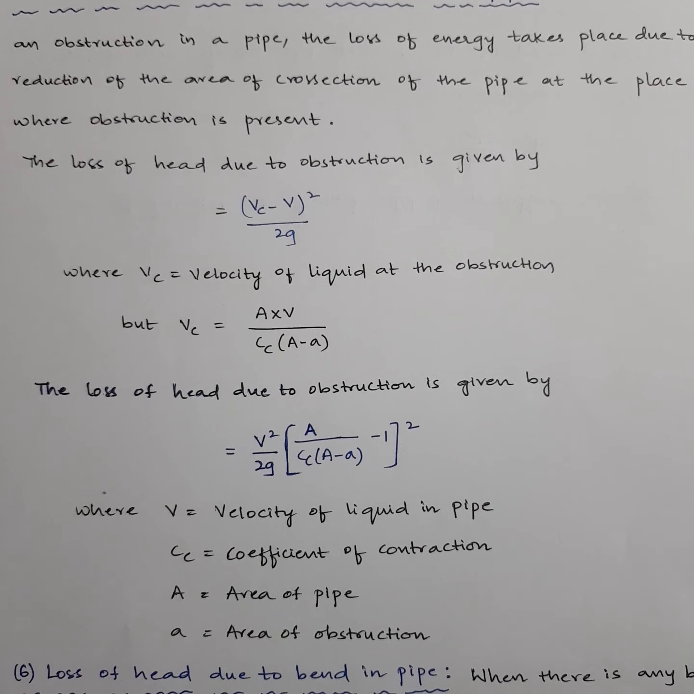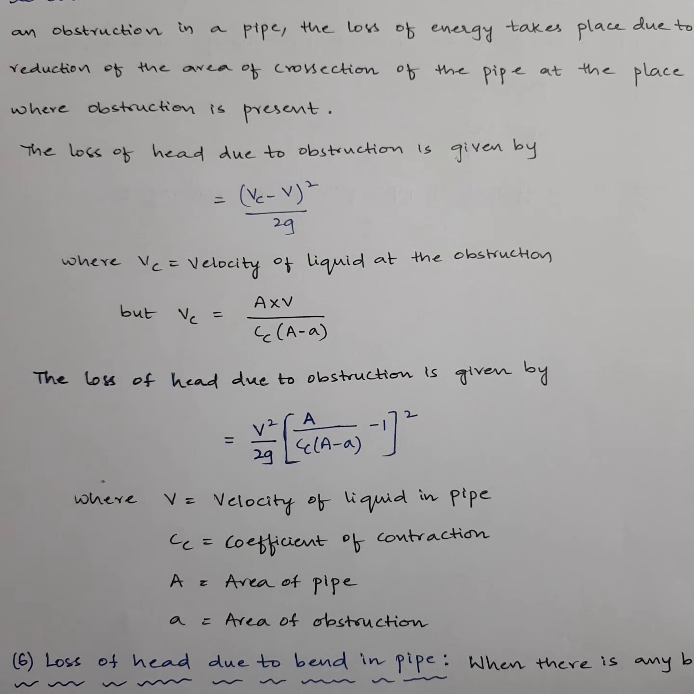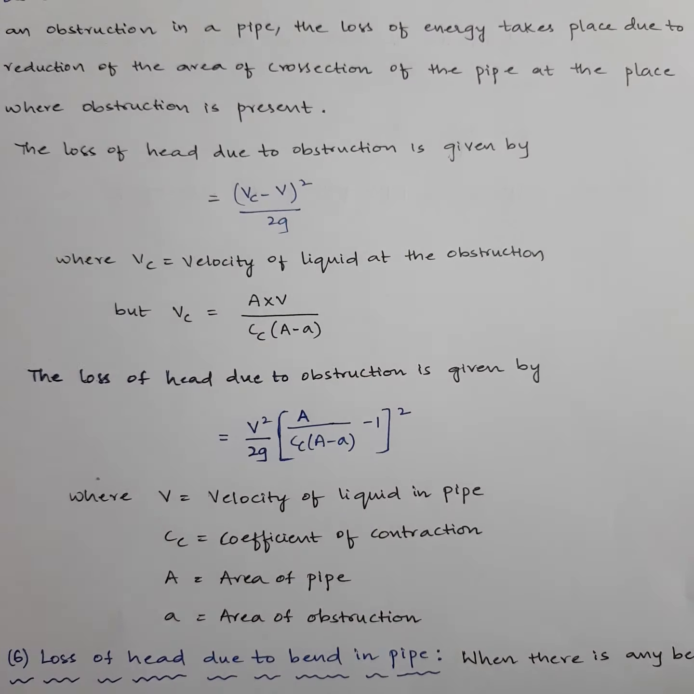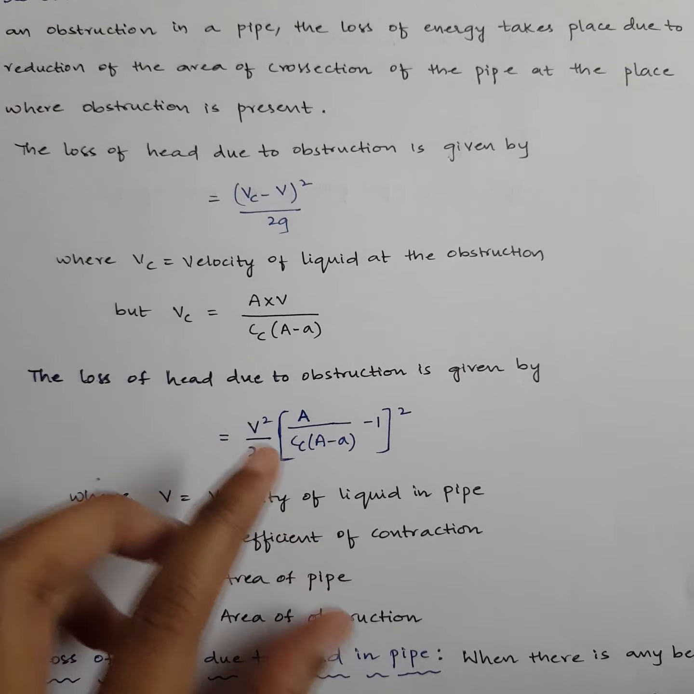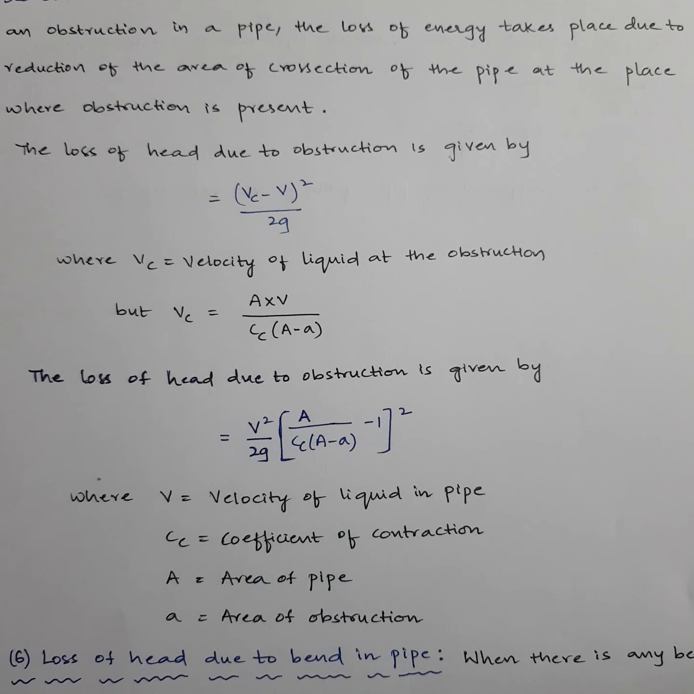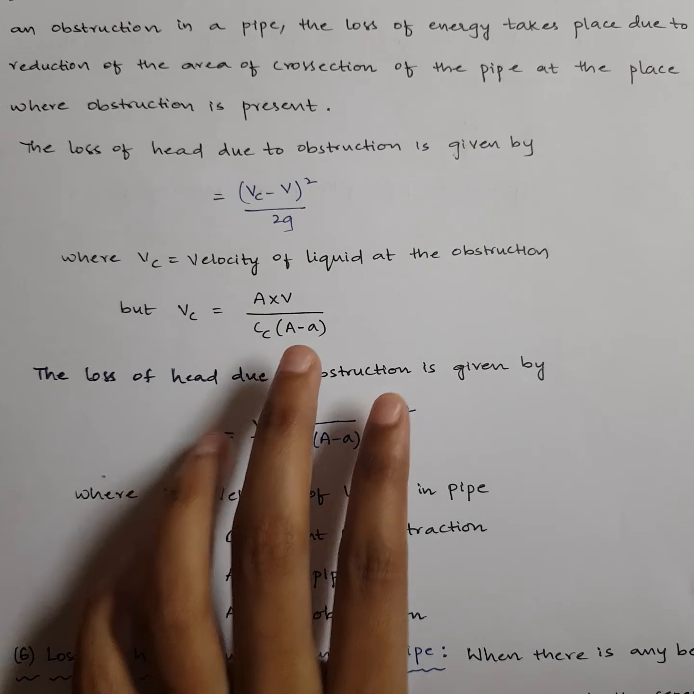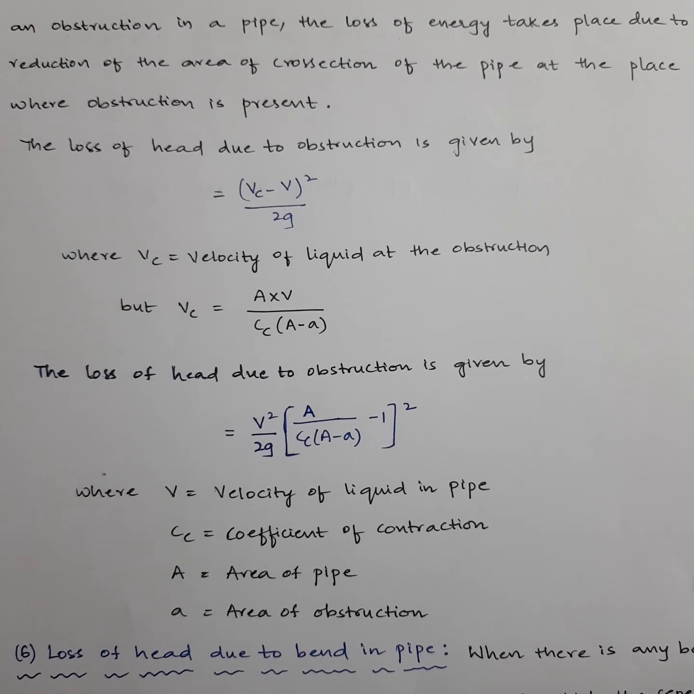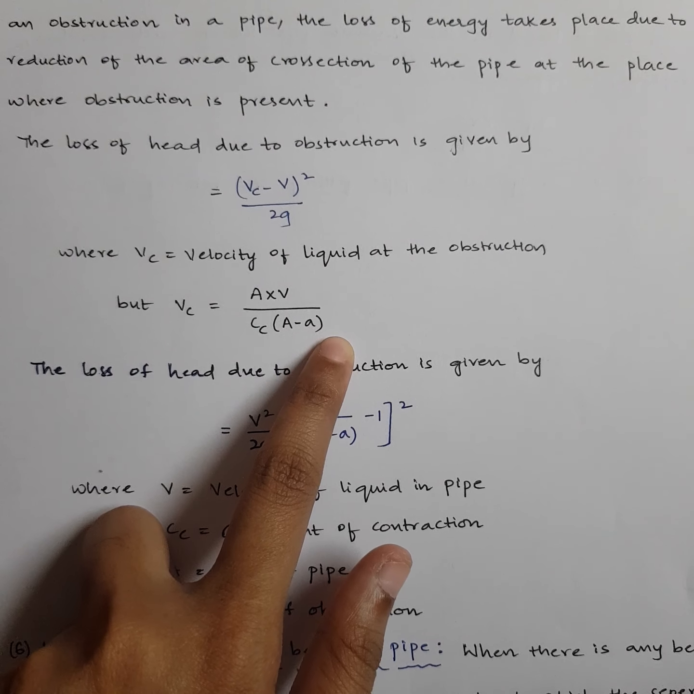Near the obstruction, the area is getting reduced, right? Why? Because if there is any obstruction here, when the water is coming and hitting the obstruction, obviously the area which is getting in contact will be less, so area is getting reduced, right? So in short, small a is the area near the obstruction. So from the complete area you need to remove this obstruction area.